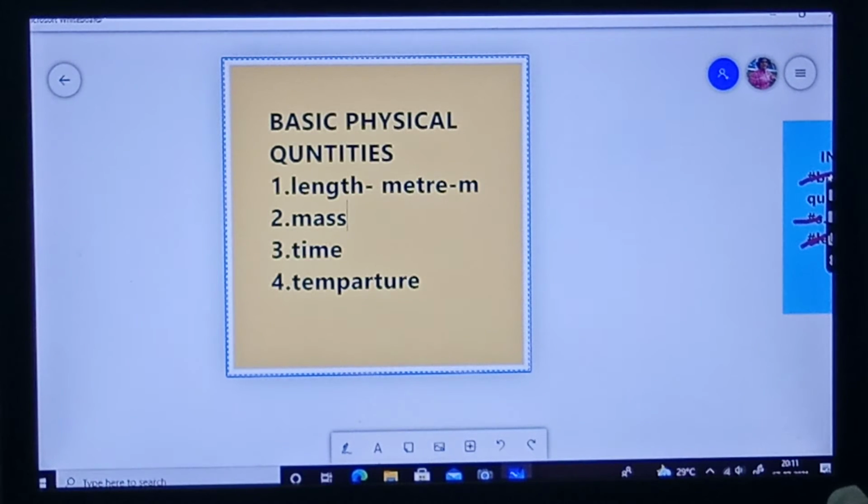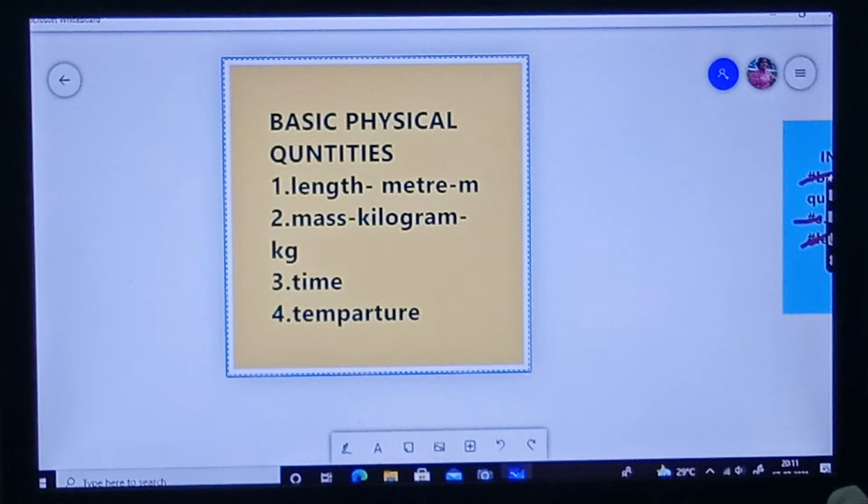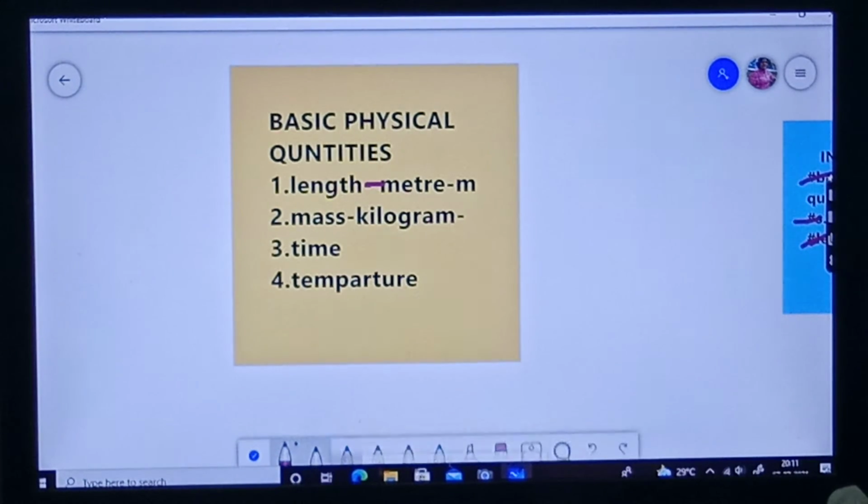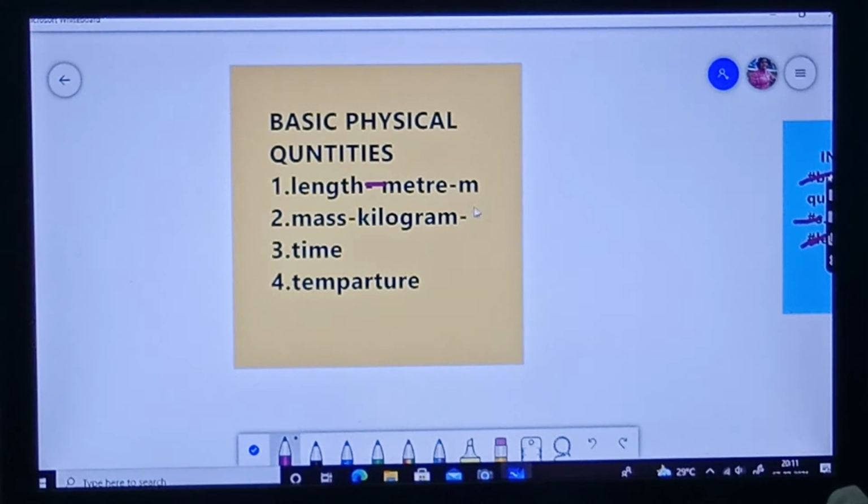Next you come for mass. It is kilograms. Kilogram. And its symbol is kg. Okay, kg.